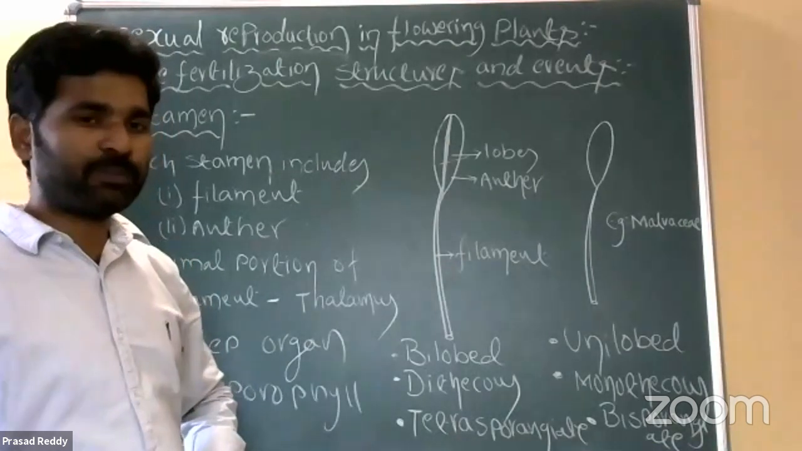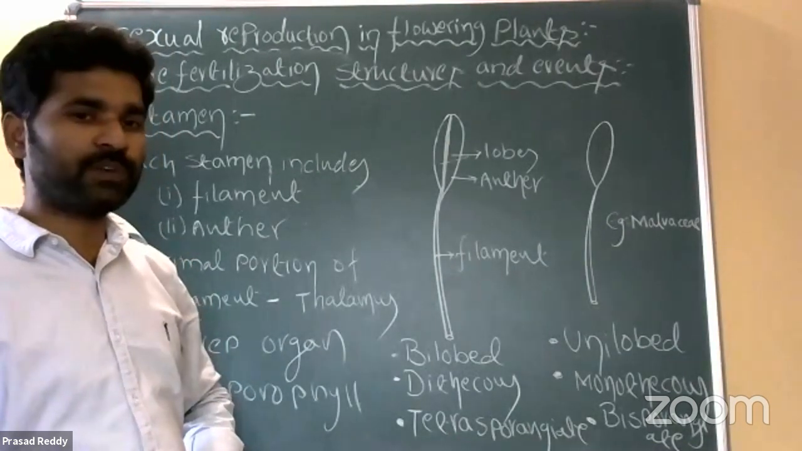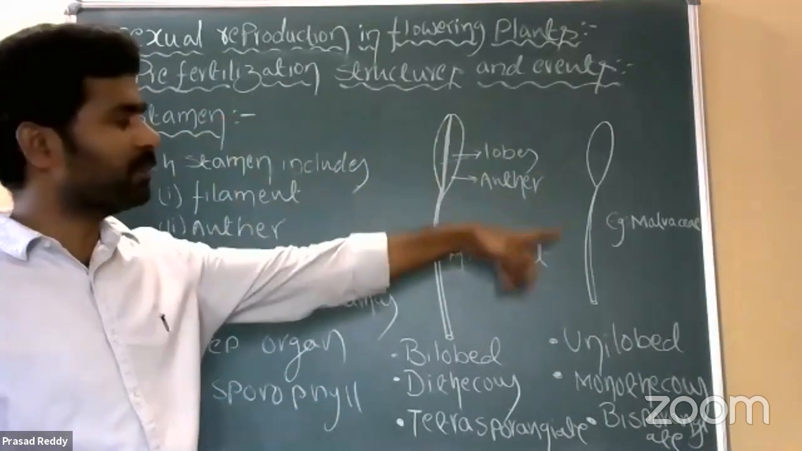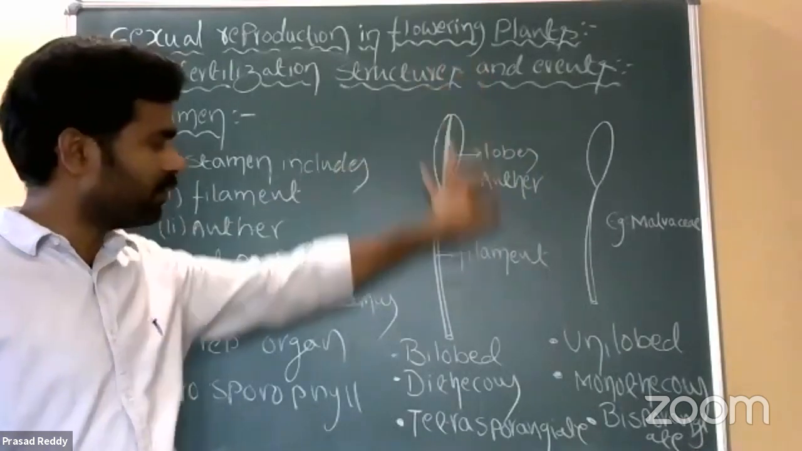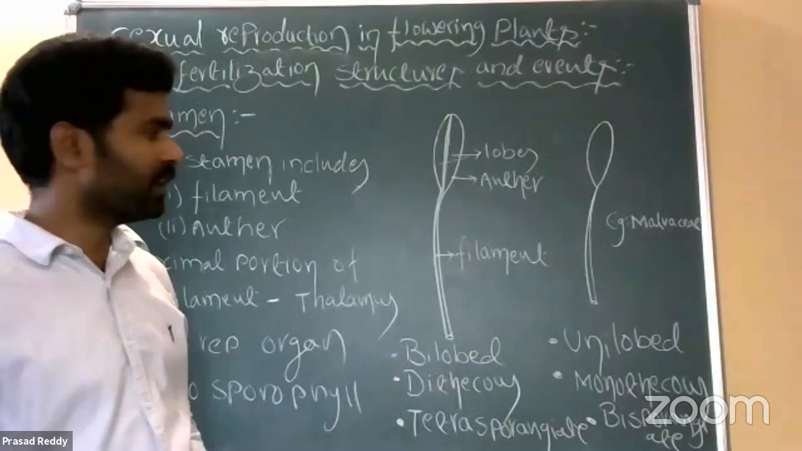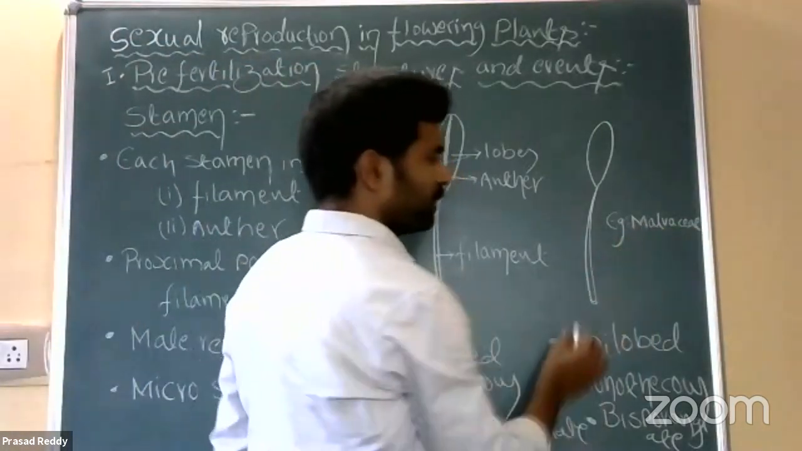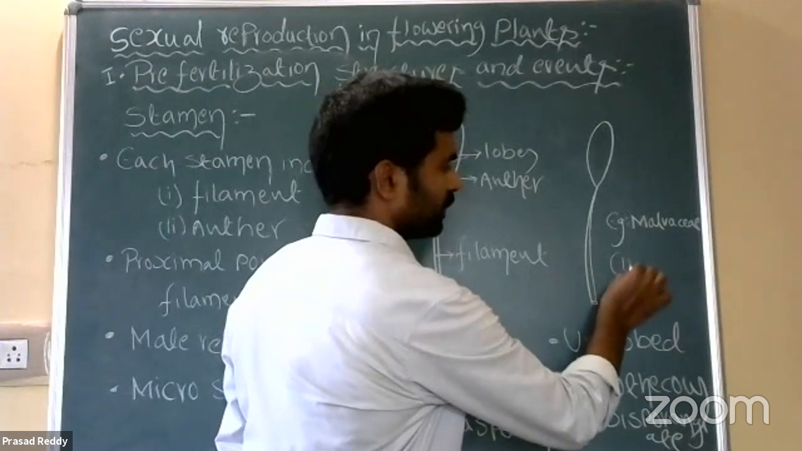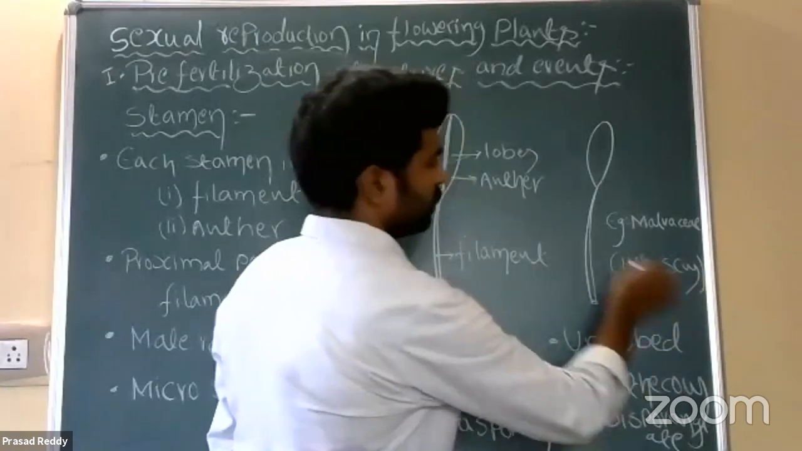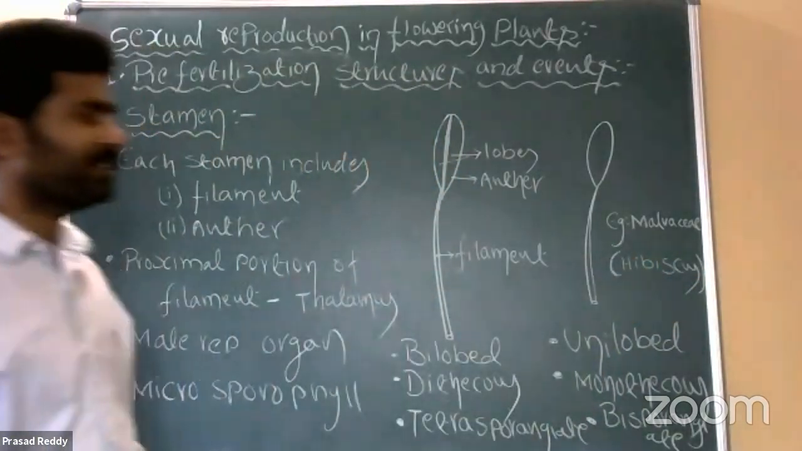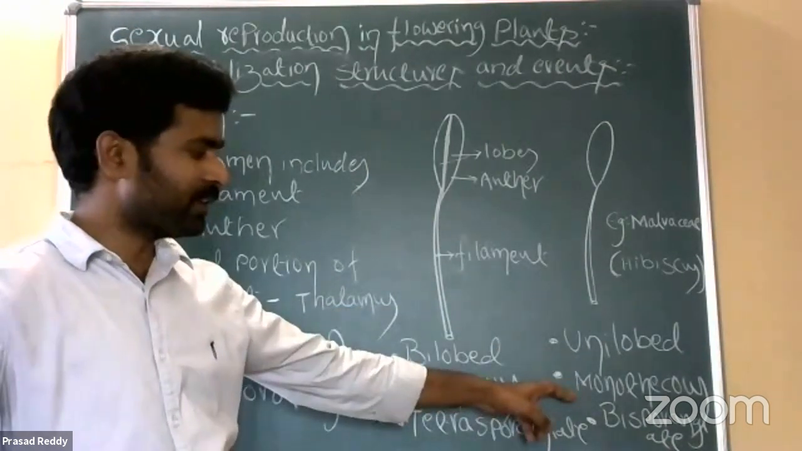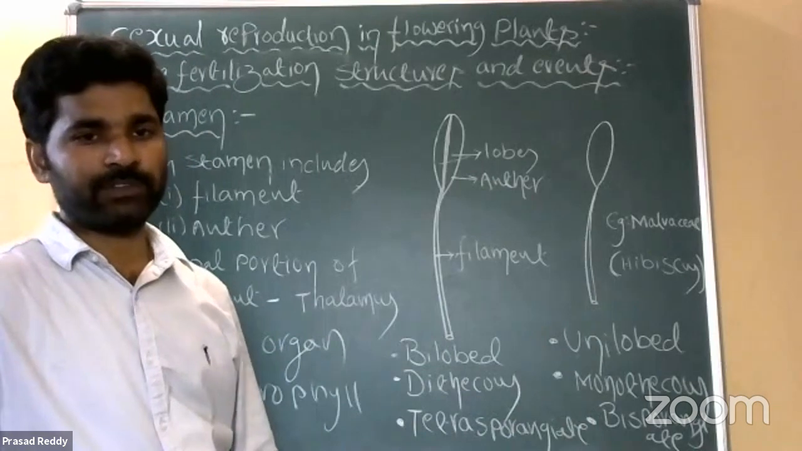Right. So according to Bentham and Hooker's system of classification, total families, 202 families. In that 202 families, except one family, that is Malvaceae family, remaining all family members exhibit bilobed dithecous tetrasporangiate anthers. Right. So Malvaceae family member example, Hibiscus rosa-sinensis. Within the brackets, you have to write hibiscus, China rose. In Hibiscus rosa-sinensis, what type of anthers do we observe? Unilobed anther, monothecous anthers, bisporangiate anthers.